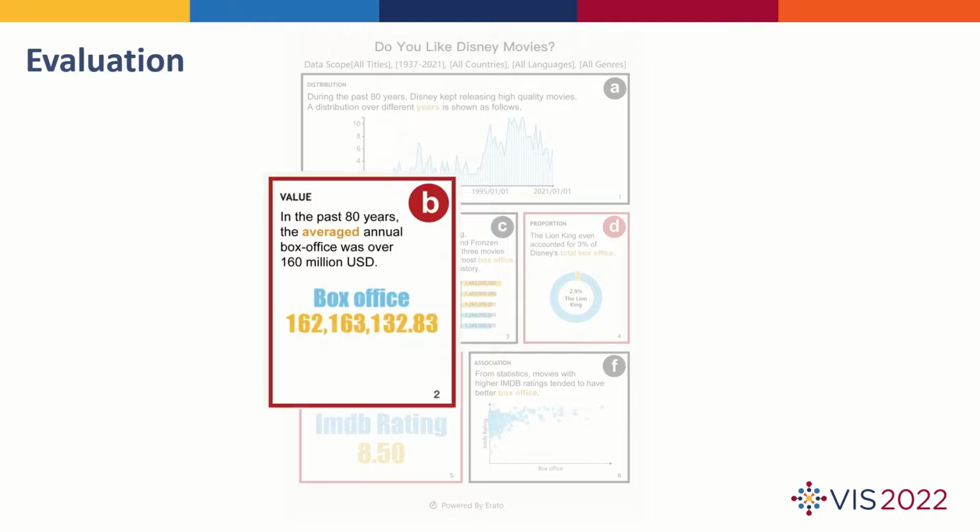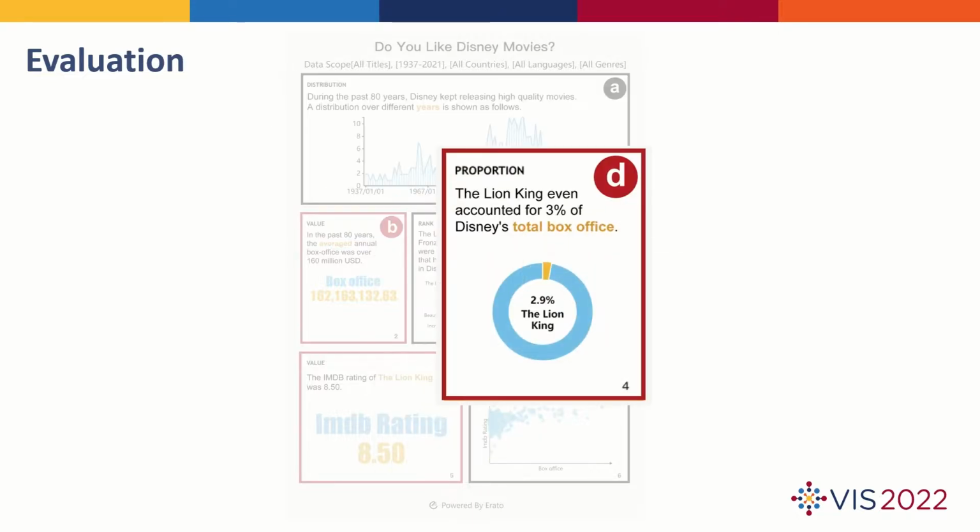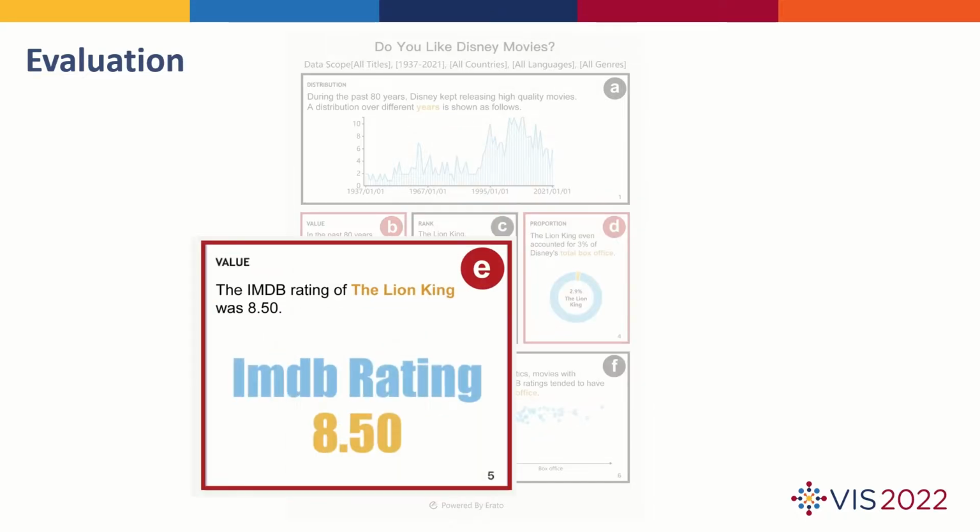It interpolates the fact of the average annual box office between the number of films released each year and the ranking of films. After that, it shows the box office share of the most popular movie, The Lion King, and its rating on IMDb.